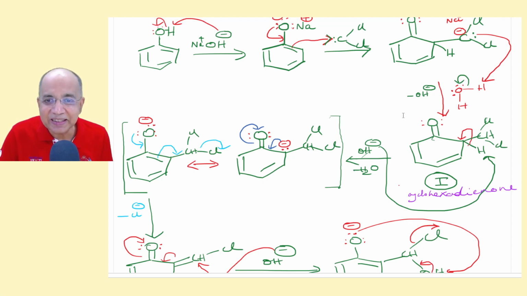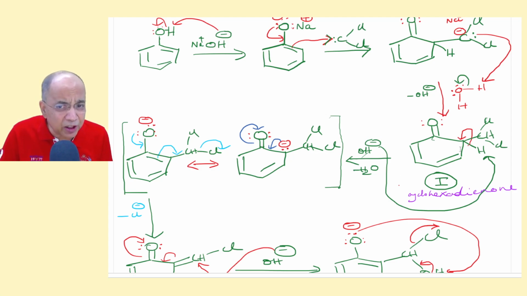Now this is the cyclohexadienone intermediate, with dichloro there. Then deprotonation occurs by a base at this carbon. So there is a carbanion again at the ortho position, which is in resonance with its enolate ion. So this comes here and you have O minus.